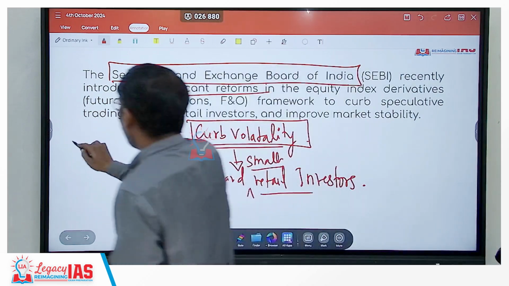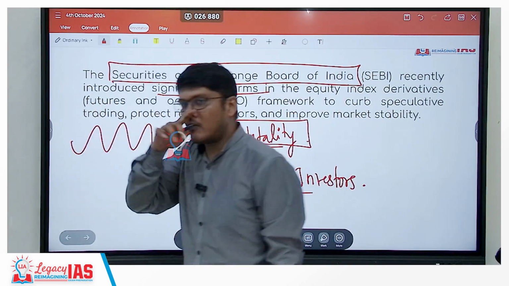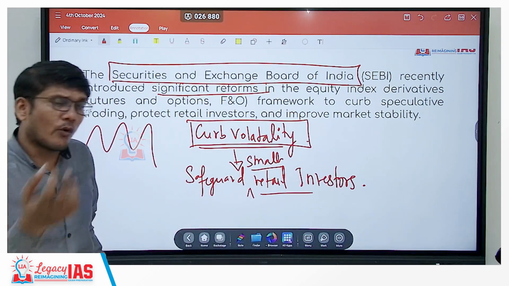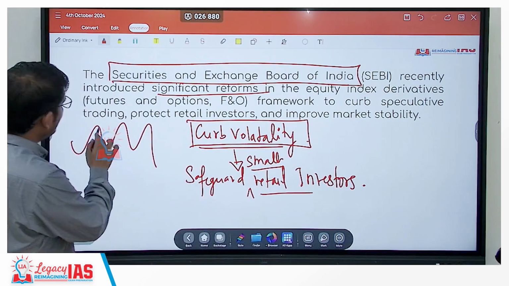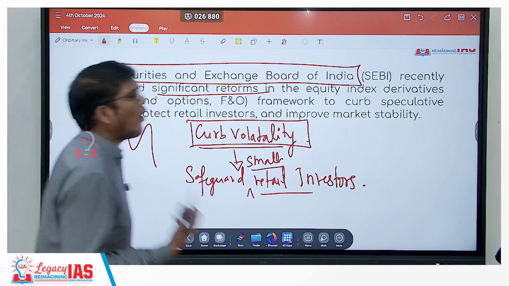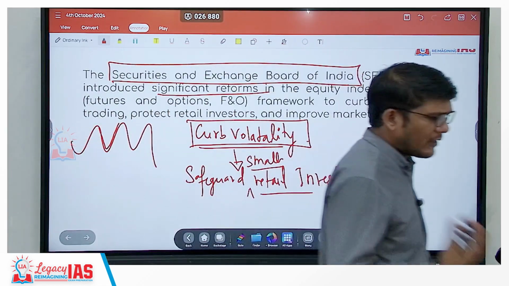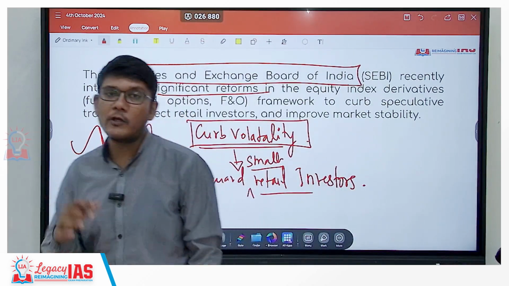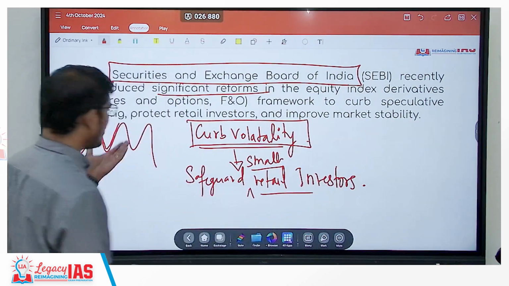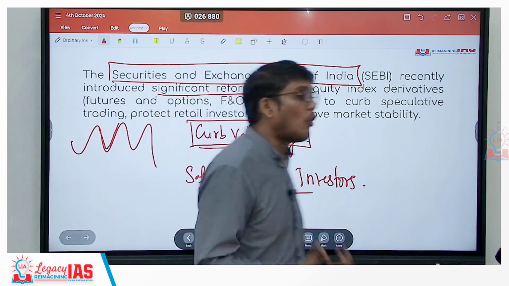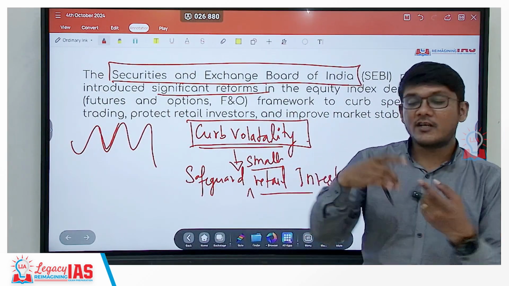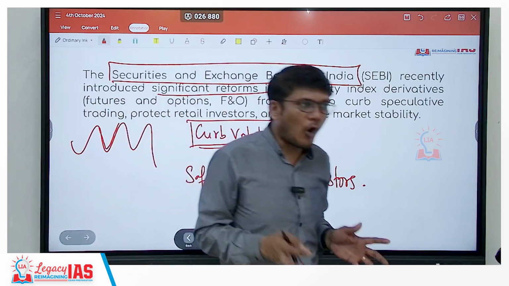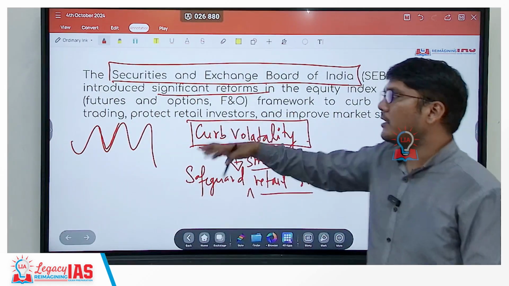And because of the volatility, this retail investor may get scared and get out their money and make all the losses. Whereas when you look at the institutional investors, they know if this is going down, it is going to come up. They play the long game. In fact, when you invest through mutual funds, asking the mutual fund experts to do it for you, a lot of time it is happening that you are in the negative. It's just that you don't know it. So individual investors generally play with their own emotions, they get the better of them, and at the same time the amounts are small, so the volatility is going to affect them even more.